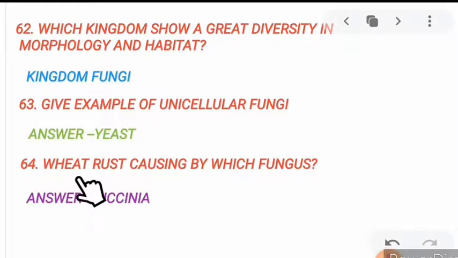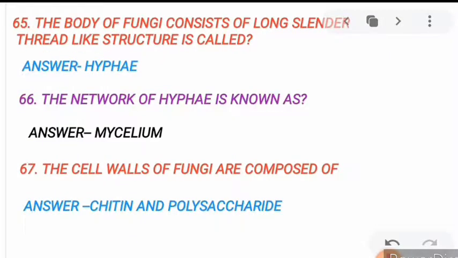Next, 64. White rust is caused by which fungus? White rust is caused by Puccinia. Very, very important. 65. The body of fungi consists of long, slender, thread-like structures. Yes, the body of fungi consists of long, slender, thread-like structures, and these are called hyphae.